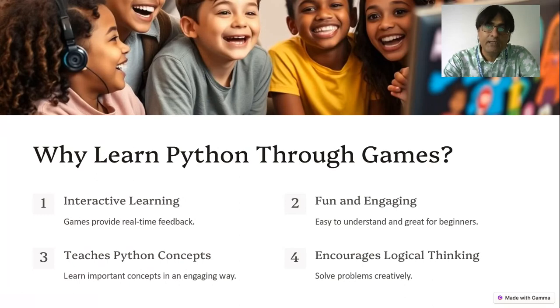Also, while making games you try to implement various concepts of Python, which makes the students feel confident that they have learned something, they have understood a particular concept. The students feel fun and they are engaged, and it also encourages logical thinking so that students can solve the problems in a creative way.